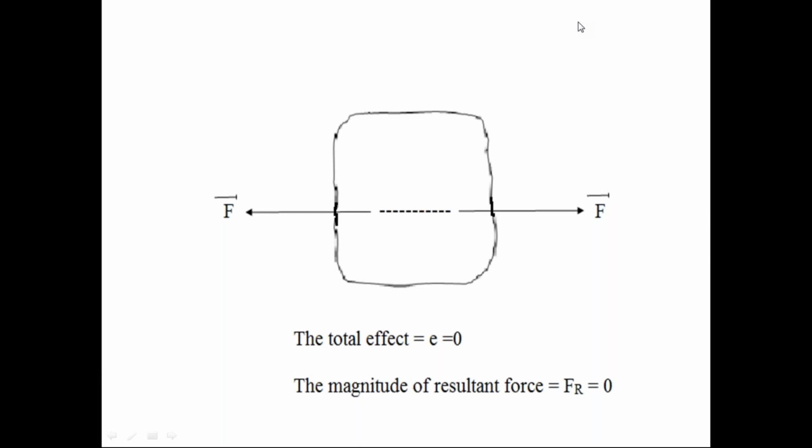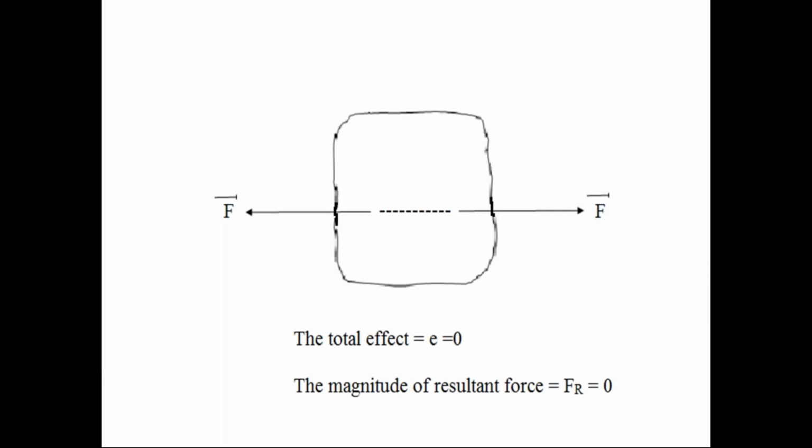So in the diagram, two collinear forces are acting on the rigid body. Those two collinear forces are equal in magnitude, opposite in direction. So the two collinear forces are in the equilibrium condition. Since the rigid body is subjected to two collinear forces, this is a force system, but this force system is in equilibrium condition. So the effect of this force system on the rigid body is zero. This is the equilibrium of two collinear forces on the rigid body.